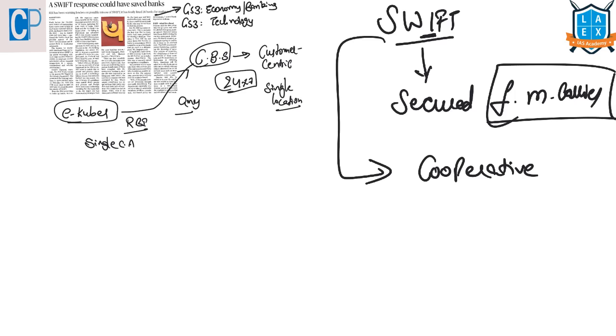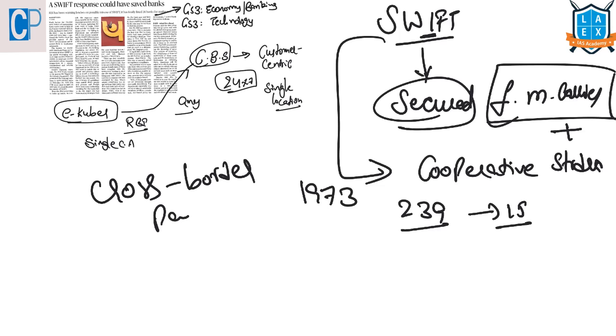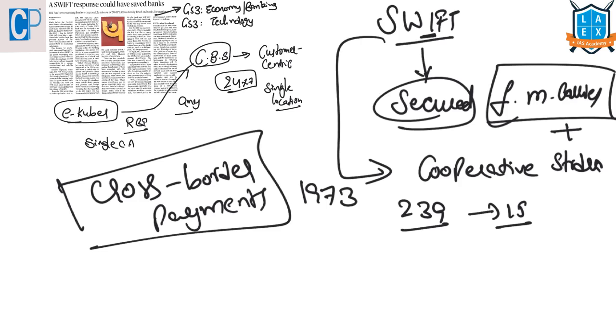This was founded in 1973 by a group of 239 banks from 15 countries, and they formed a cooperative in order to develop a secured electronic messaging service and also common standards to facilitate cross-border payments. The most important thing is what they need all these secured services for: this will allow safe cross-border payments.